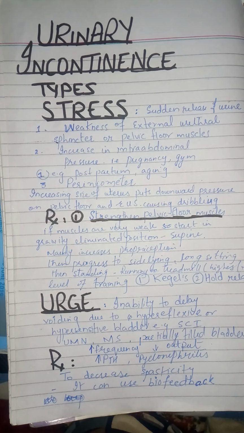Now, one thing we need to know is that the bladder is composed of the detrusor muscle, the internal urethral sphincter, and the external urethral sphincter. The bladder and the internal urethral sphincter are not under voluntary control, but the external urethral sphincter is under voluntary control. The external urethral sphincter holds the urine inside the bladder until we consciously allow it to relax and release the urine. It gets its support from the pelvic floor muscles to hold the urine inside the bladder.